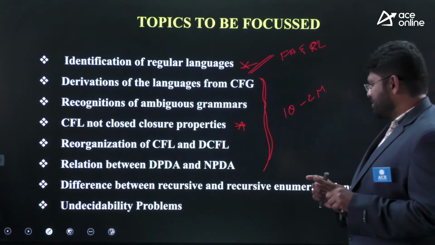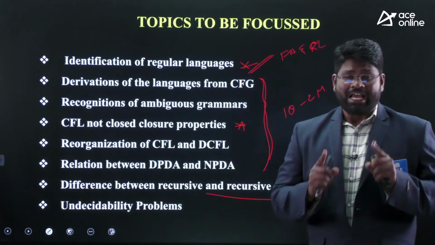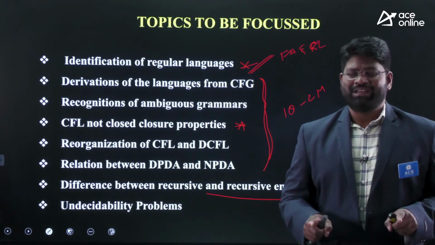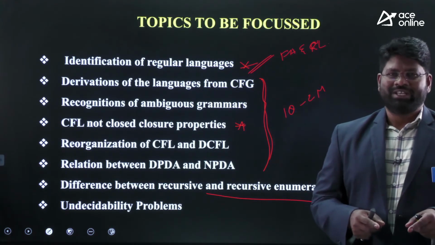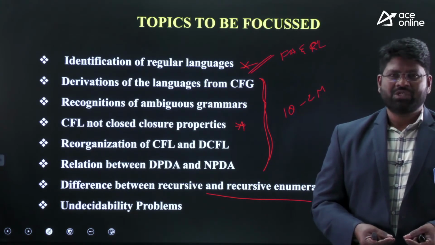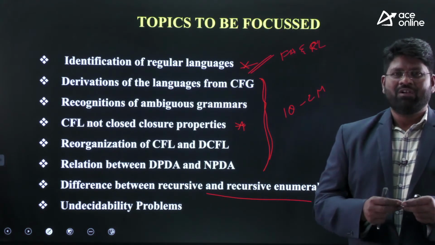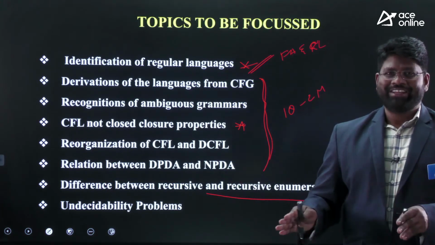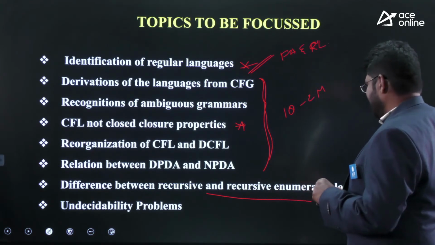And finally, as I mentioned here, there are the recursive and recursively enumerable languages. Especially the properties of recursive and recursively enumerable languages are very, very important. There is a concept of reducibility to decide whether those languages are recursive or recursively enumerable, and similarly I can also use decidability or non-decidability. You have to understand first of all what sort of languages I can put into REC and what sort of languages I can put into REL. That is what you have to place first. After that, I am coming to the points here.